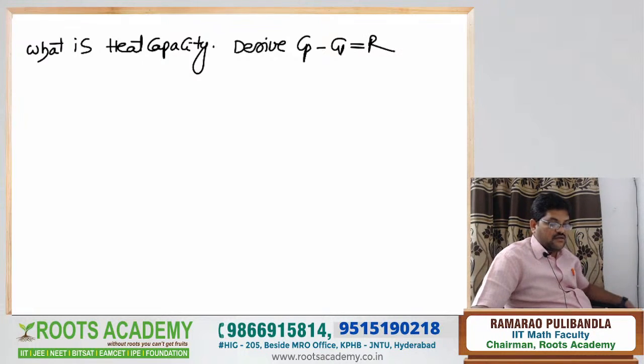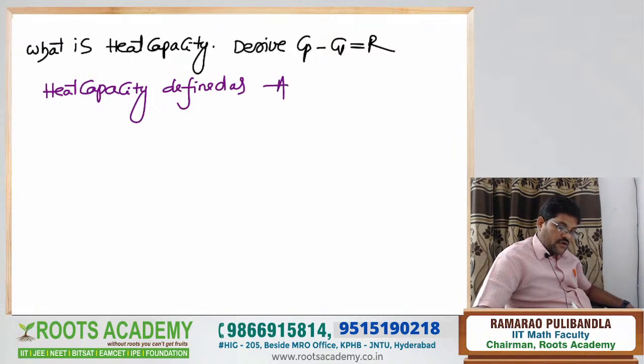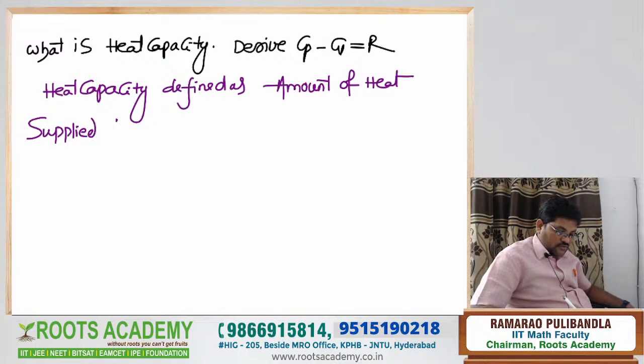Simple statement, Nana. So how do you define the heat capacity? Heat capacity is defined as the amount of heat supplied to the system.